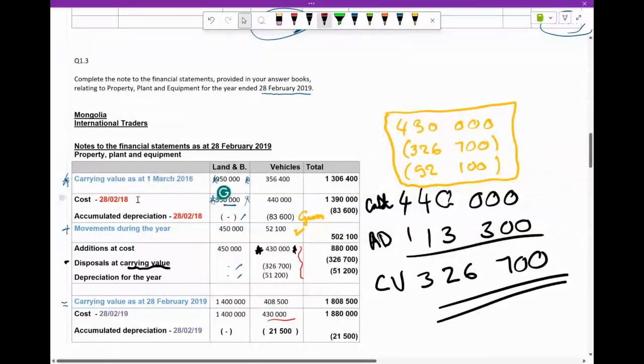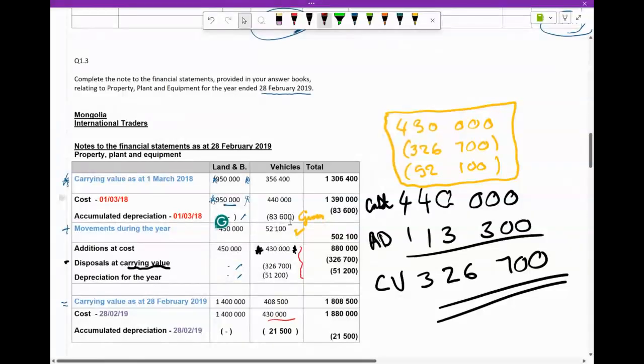The previous financial year ends on 28 February. So I should have had this like this. All right, there's our accumulated depreciation.